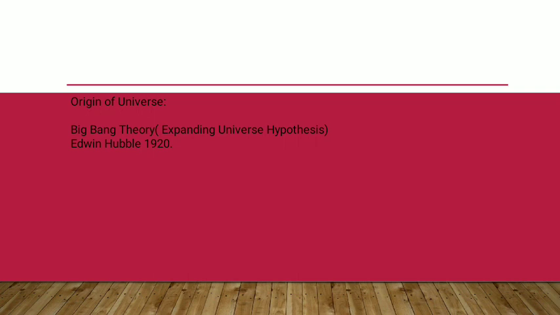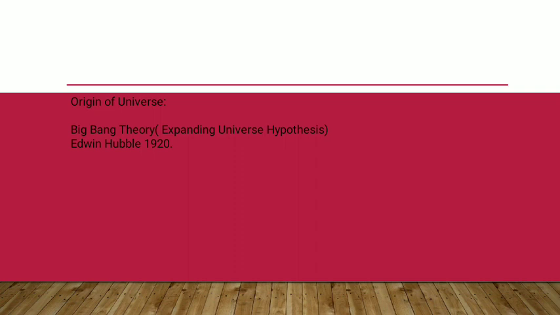Before going to the origin of the universe, let's talk about a few more theories that were given back then. In 1900, two persons called Chamberlain and Moulton claimed that a wandering star approached from somewhere, and they didn't mention from where. They stuck to this youthful sun, and it formed a cigar kind of shape. Later that youthful sun became the sun, and the other star that came wandering broke down into smaller planets. So this was one of the theories given, and then there was another theory called the binary theory.